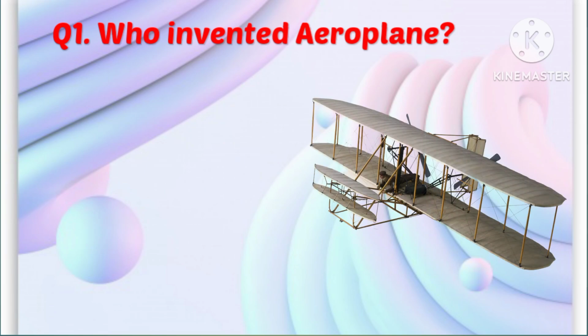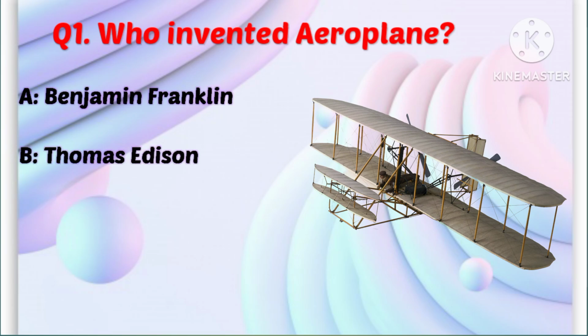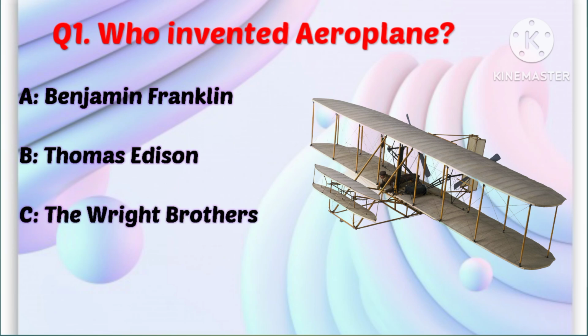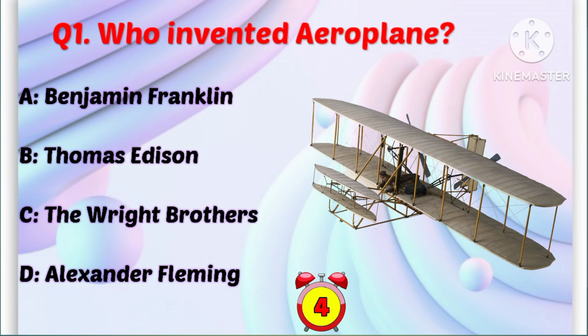Question 1. Who invented the aeroplane? Your options are A. Benjamin Franklin, B. Thomas Edison, C. The Wright brothers, D. Alexander Fleming. Correct answer is C. The Wright brothers.